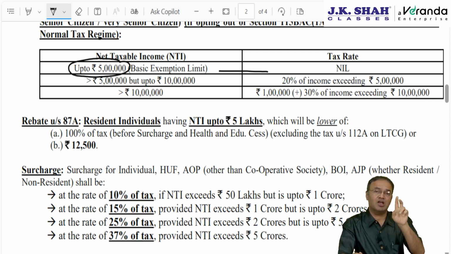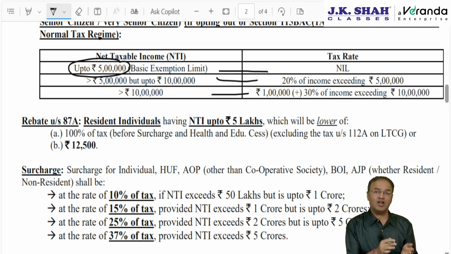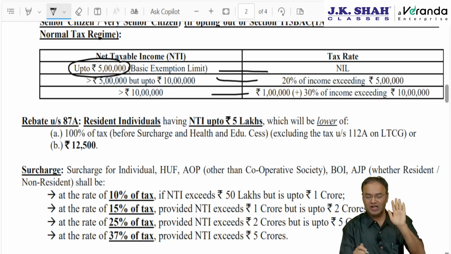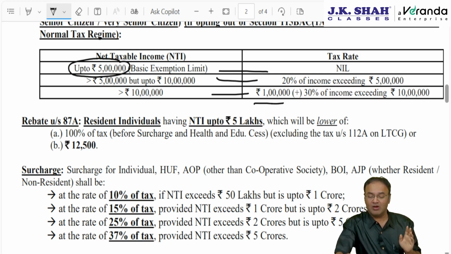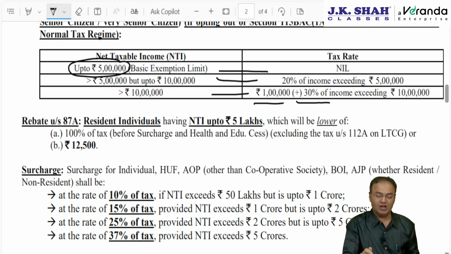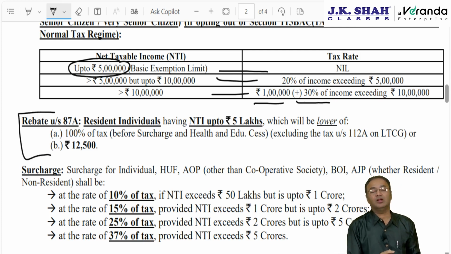First 5 lakh no tax, next 5 lakh tax will be 20%, and above 10 lakh rupees of income, tax will be 1 lakh rupee for the first 10 lakhs and 30% of the income exceeding 10 lakh. If income is 12 lakh rupees, the first 10 lakh will be 1 lakh rupee and the remaining 2 lakh will be taxed at 30%. Here also rebate will be available, but with a slightly different condition.